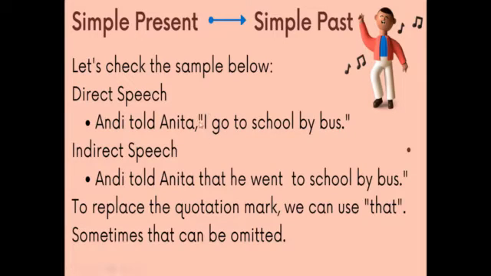Here, the word I should be changed into another pronoun because Andy is talking here, so we should change I into he. So, Andy told Anita, I go to school by bus. In the indirect speech, we can say, Andy told Anita that he went to school by bus. So, from the first form go into the second form, went. But sometimes that can be omitted in our sentence. We can say Andy told Anita he went to school by bus. So, there is no changing there.